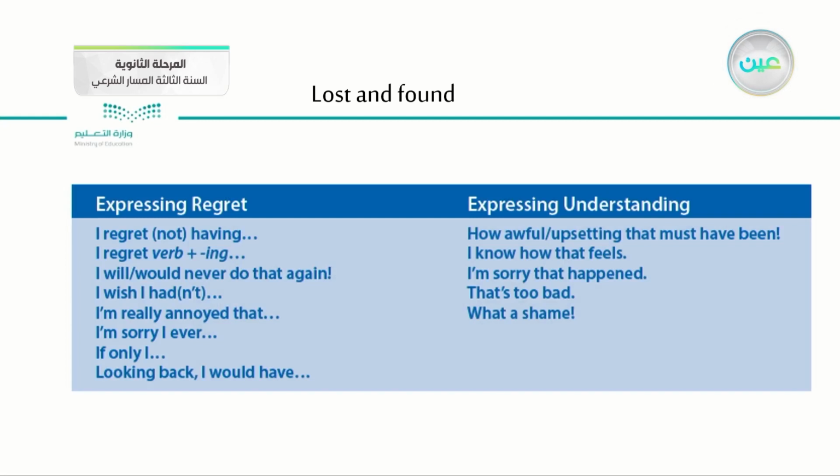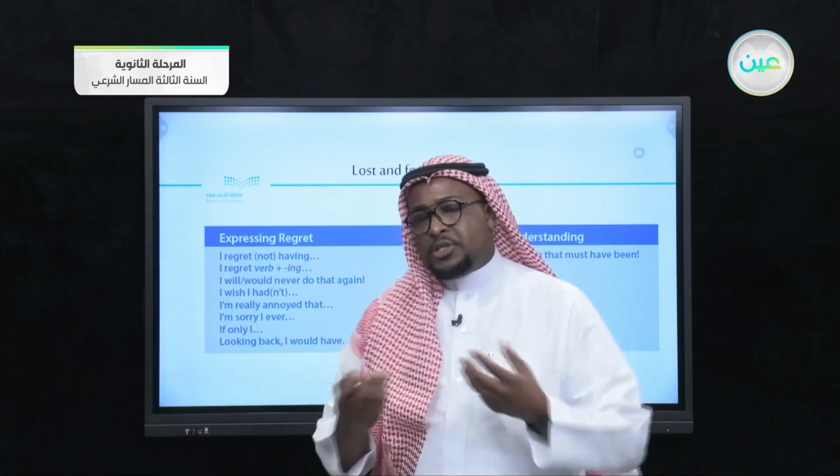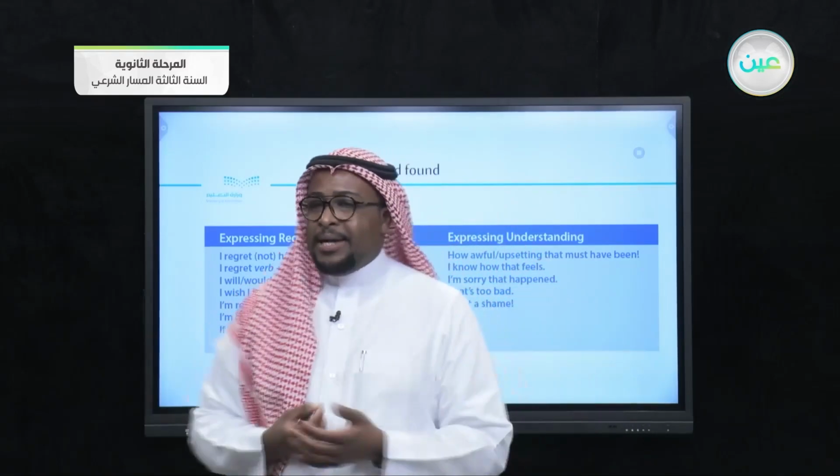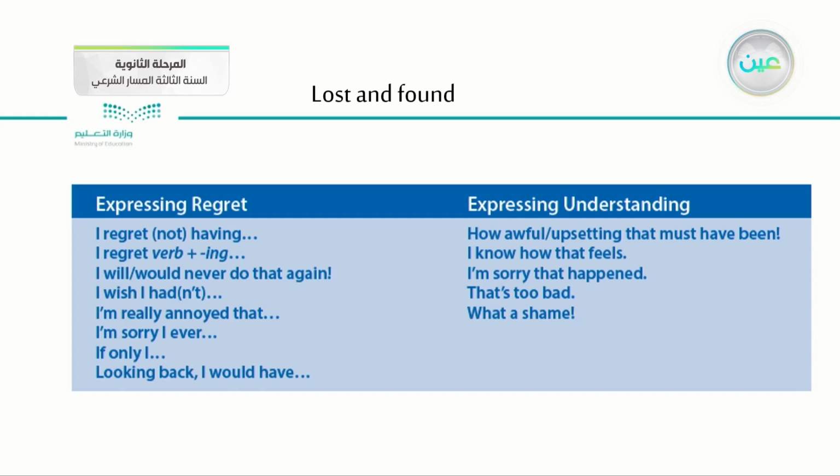In this part, guys, we'll discuss some of the ideas or topics that we are going to cover in the next lessons. The first part is expressing regret. Of course, we use some verbs to express regret, certainty, possibility, and so on. Here we have a very important part: I regret, and you can use it in the negative or positive way. I regret plus the verb with ing, and I will or would never do that again. I wish I hadn't. I'm really annoyed that. I'm sorry I ever. If only I. Looking back, I would have.